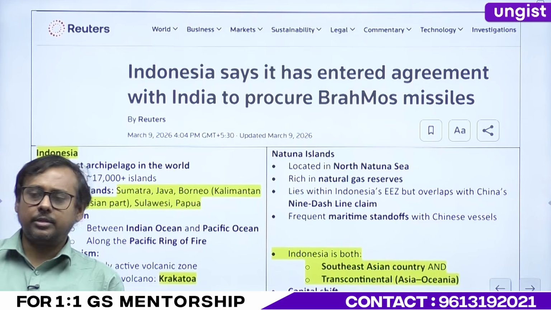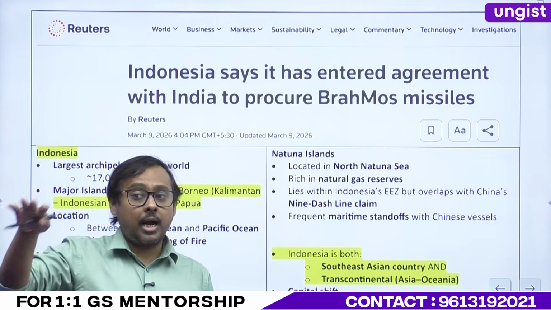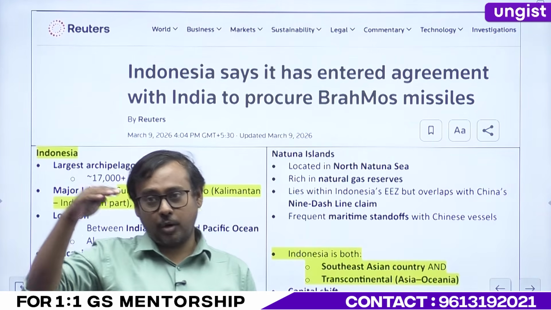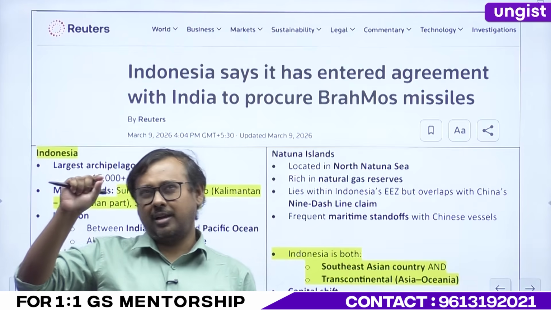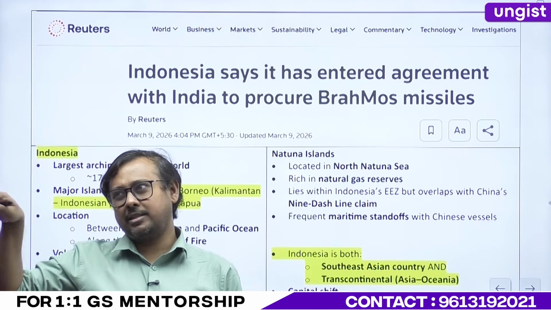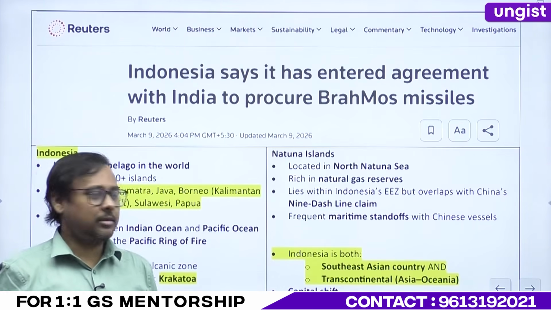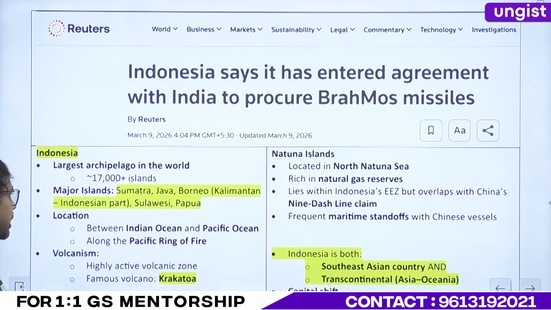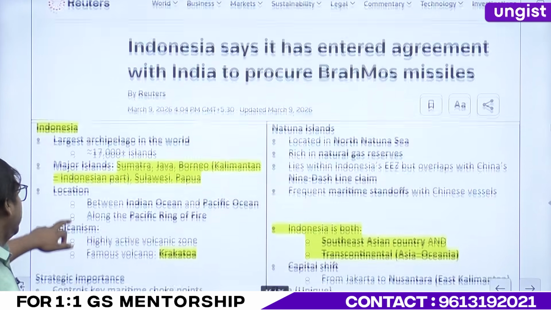A different kind of fuel is used, right? But UPSC has asked this question. In one of the options, there was something like H20 or HX, and they mentioned rocket fuel. Okay? But keep that in mind. Now, Indonesia.